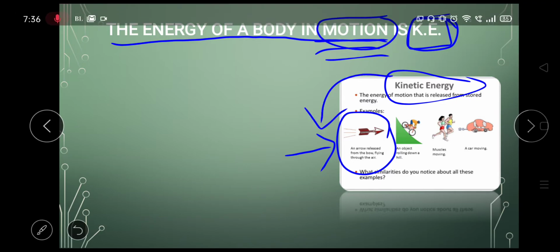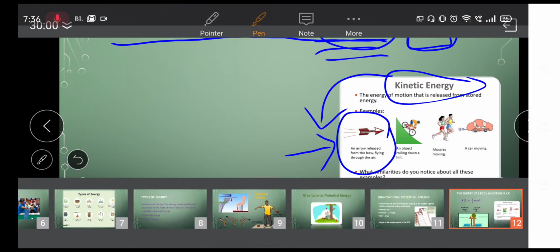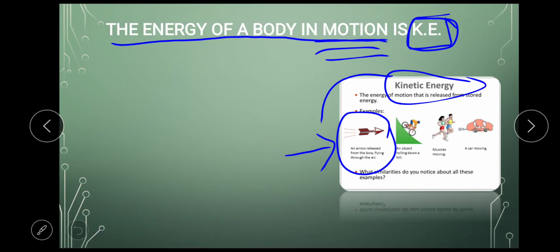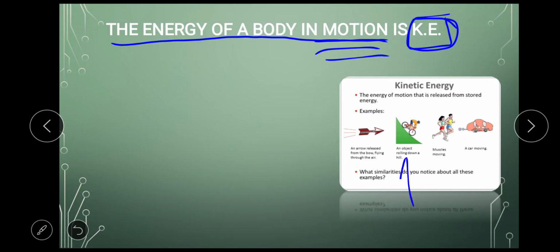Next we can see this person who is rolling down the hill. Because of this slope, his speed is increased, so the energy possessed by this person is kinetic energy. Then the person who is running, or the car which is moving, all of them possess kinetic energy.